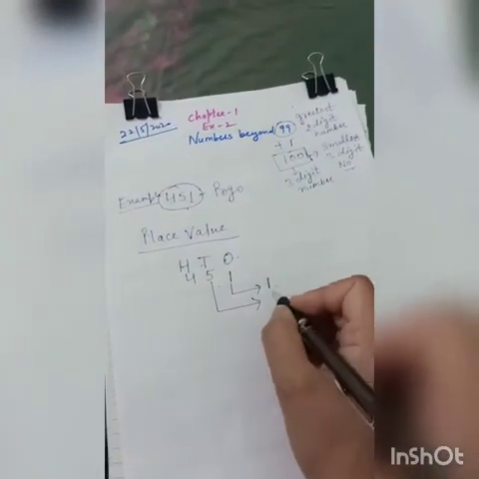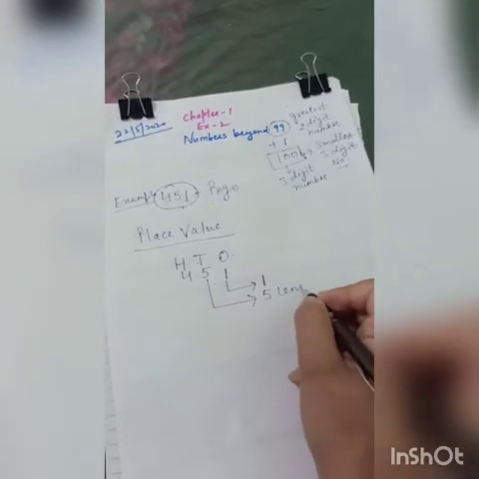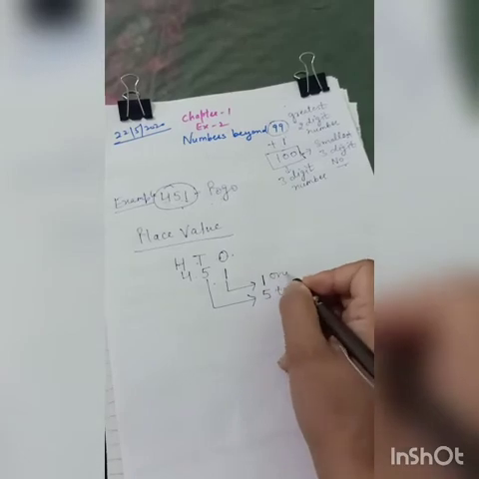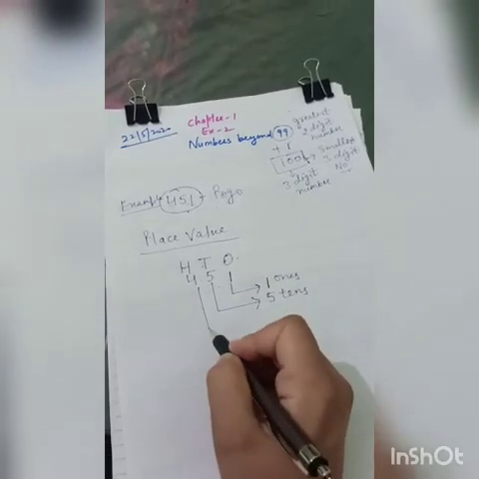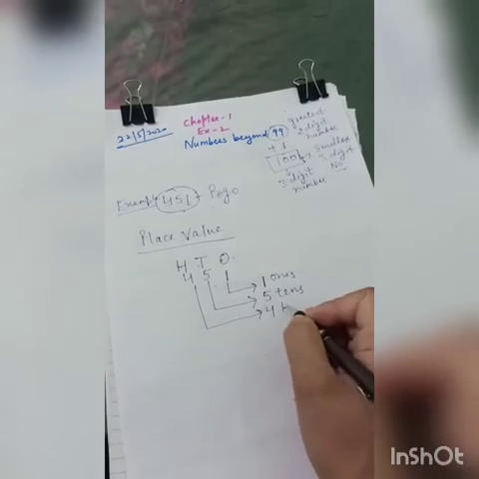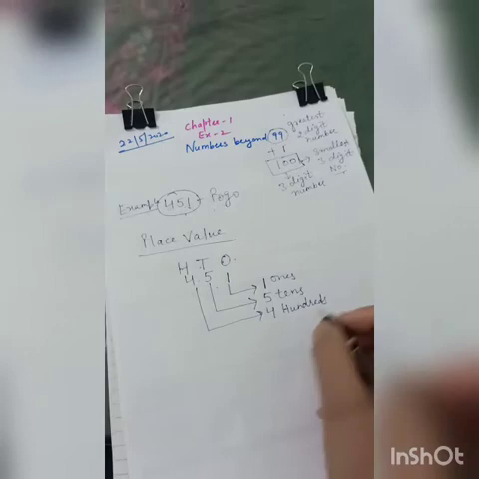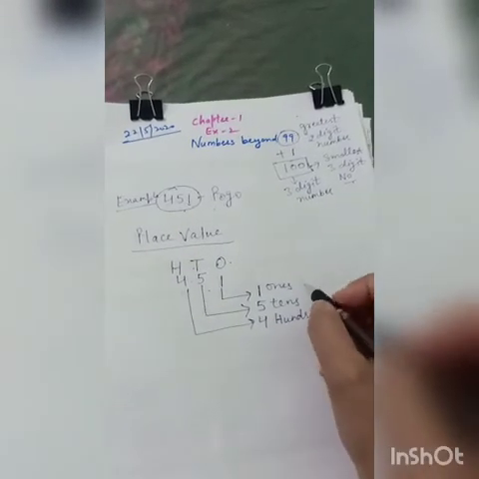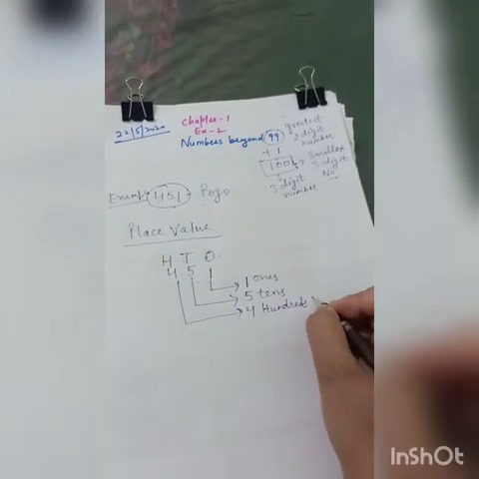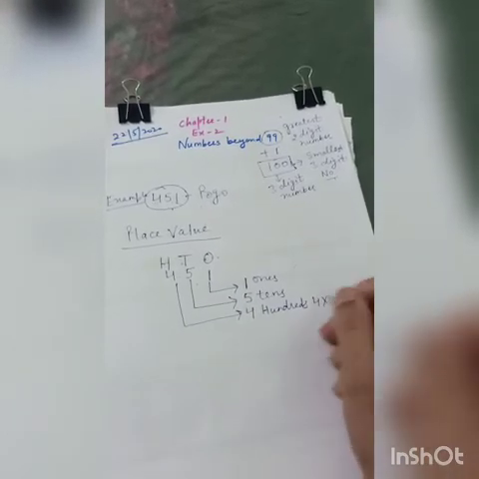One ones, 5 tens, and 4 hundreds, right? So 4 hundreds, you can write in this value also.